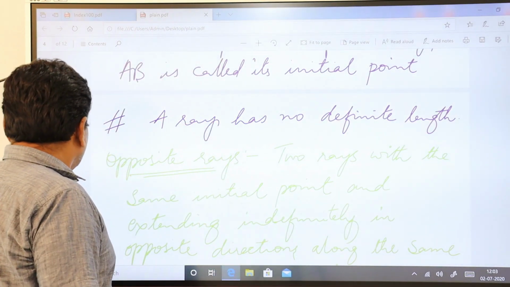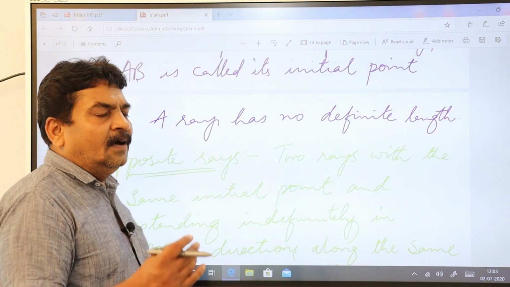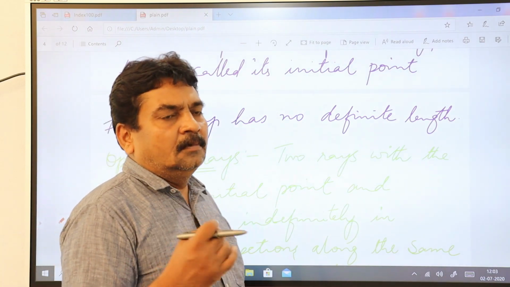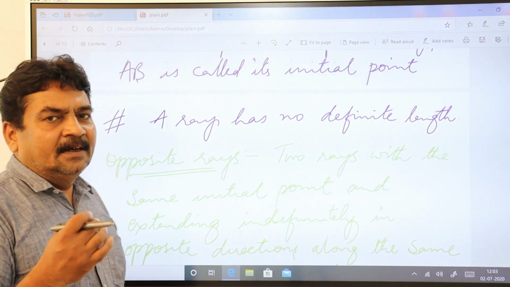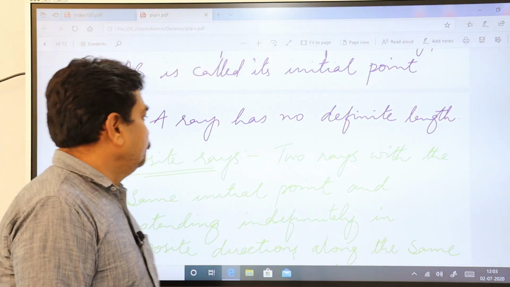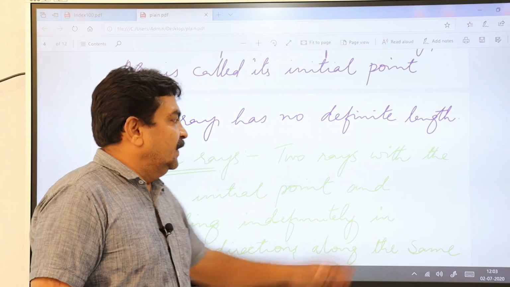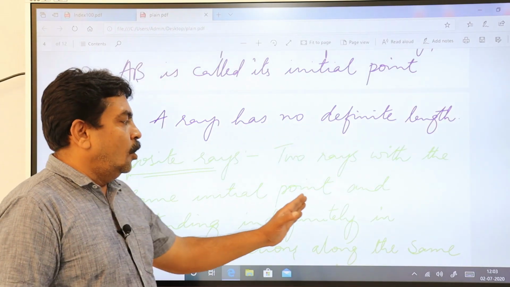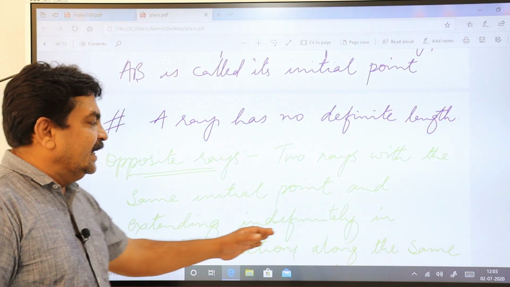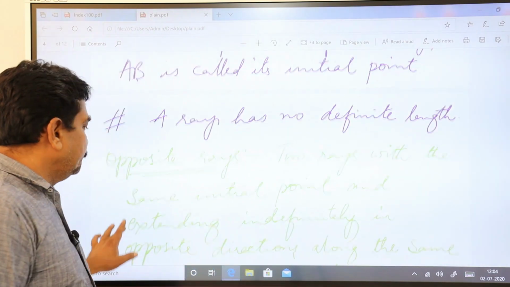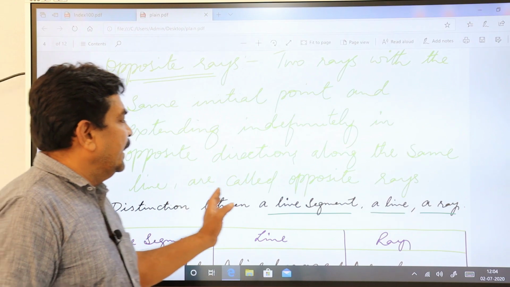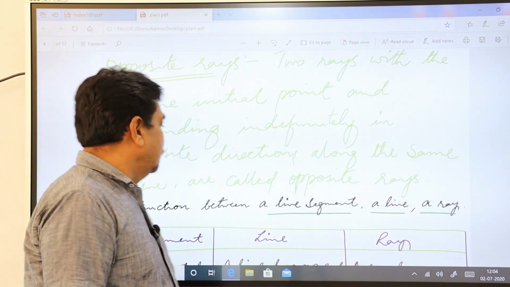Then in this regard, we have one more kind of ray topic. We call it opposite rays. Let us study that also. What is an opposite ray? Two rays with the same initial point and extending indefinitely in opposite directions along the same line are called opposite rays.